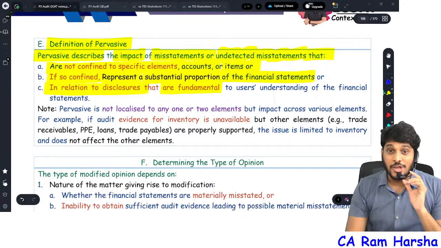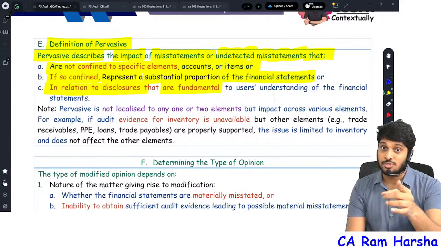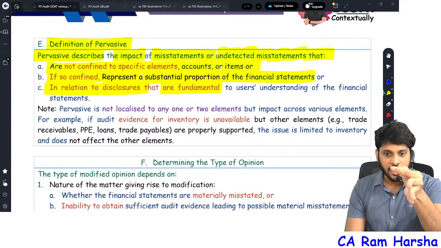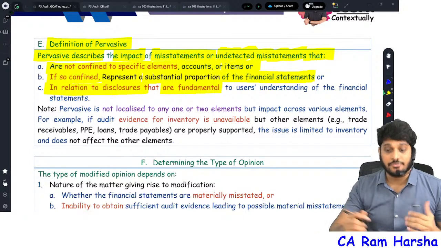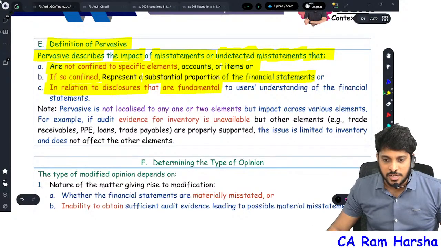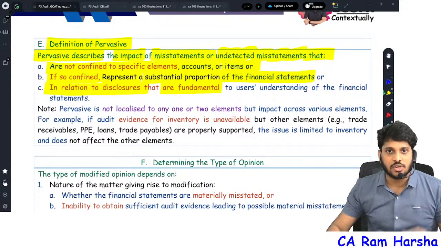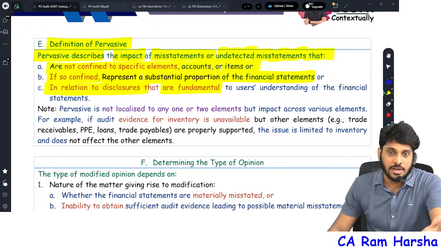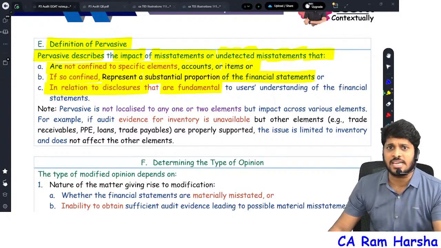That's why when you are seeing the 570 standard, you might have seen going concern. If any issue comes, we give adverse opinion directly. Why? Going concern is something fundamental to the understanding of the users. Therefore, we cannot take it for granted. Going concern, we straight away give a disclaimer or adverse opinion. If at all we can't verify going concern, disclaimer. If going concern is missing, we give adverse opinion directly.